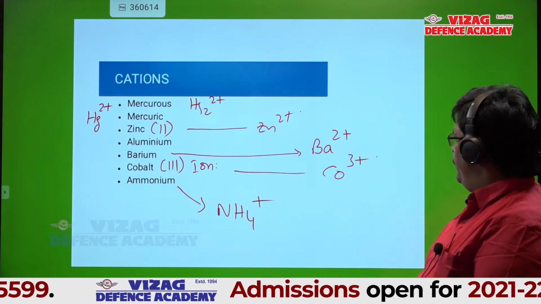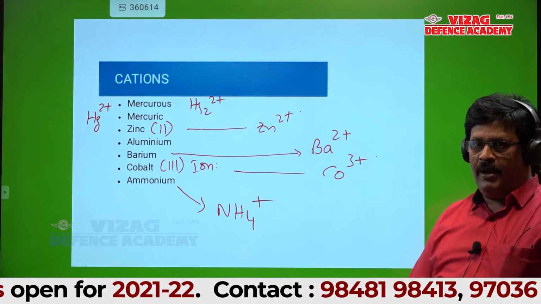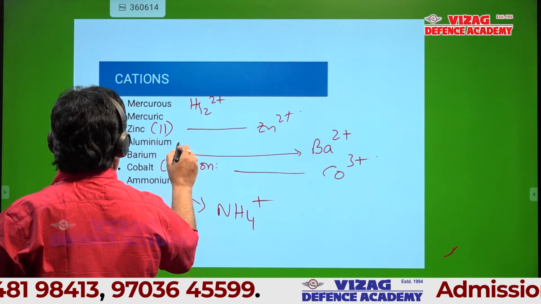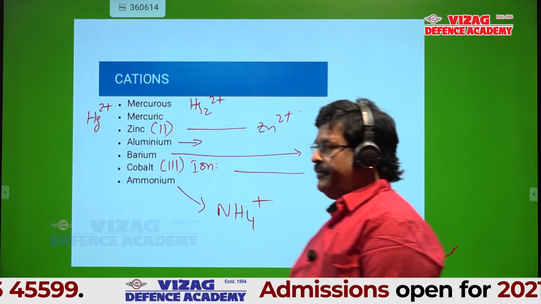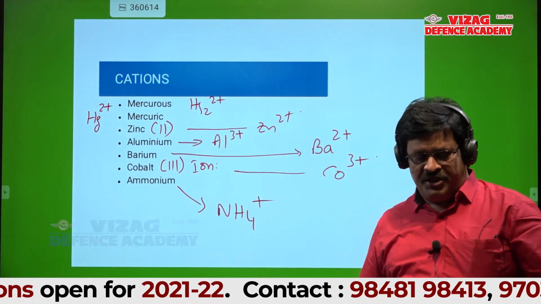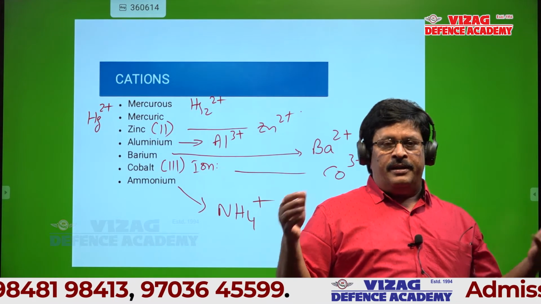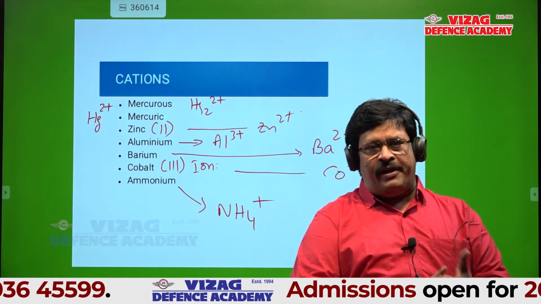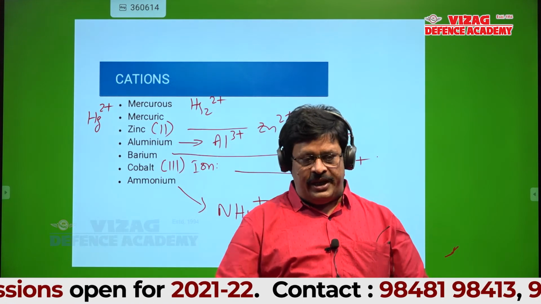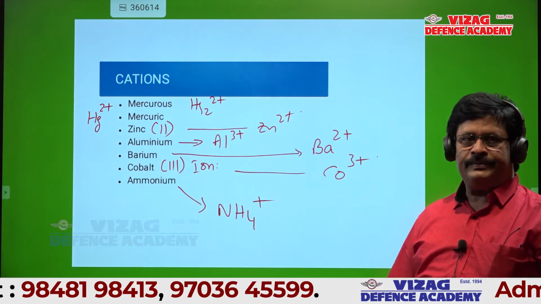Sir, is mercury Hg2 2 plus? Hg2 2 plus. One more, the aluminum ion is there. Can anyone tell aluminum? Al3 plus. Excellent. Mercurous is Hg2 2 plus and mercuric is Hg 2 plus, students. That's what cuprous, cupric, ferrous, ferric, mercuric, stannous, stannic. You should know the difference between all these. Can I go to the next slide? Yes, sir.